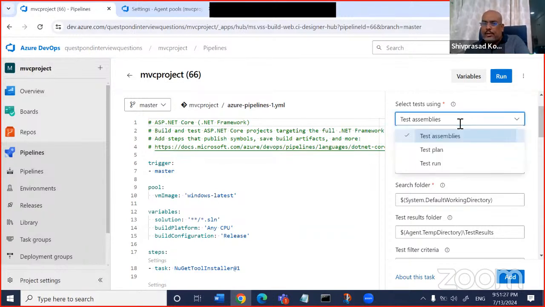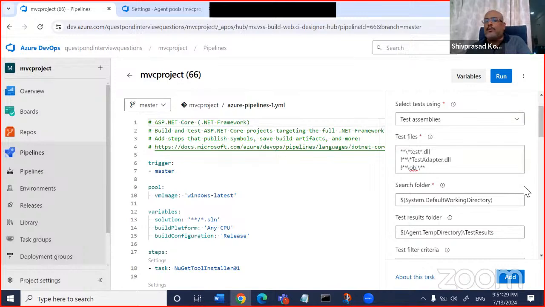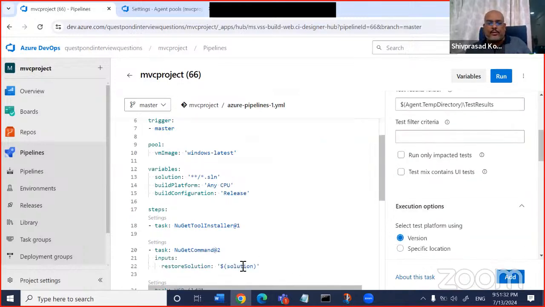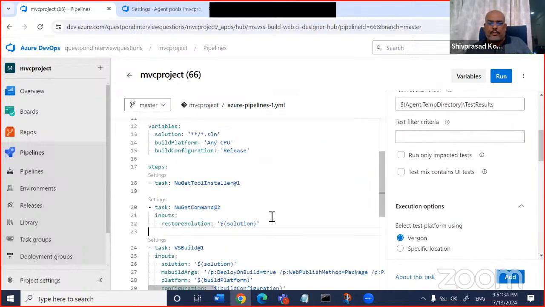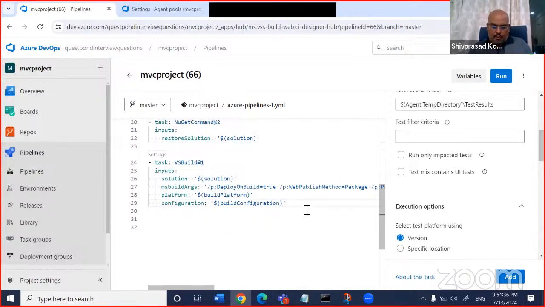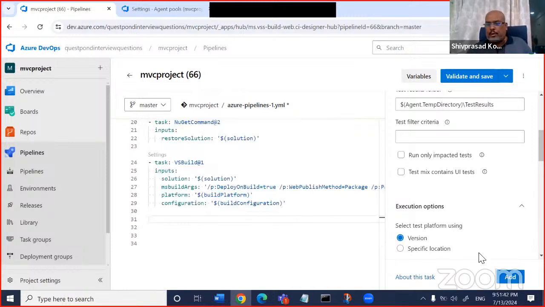You want to test the assemblies, or you want to run the plan. So fill the steps, add it, and once you add it here, it just comes out here like a task. Definitely test will happen after the build. Just make sure that you don't do illogical things like run the test before the build, right?